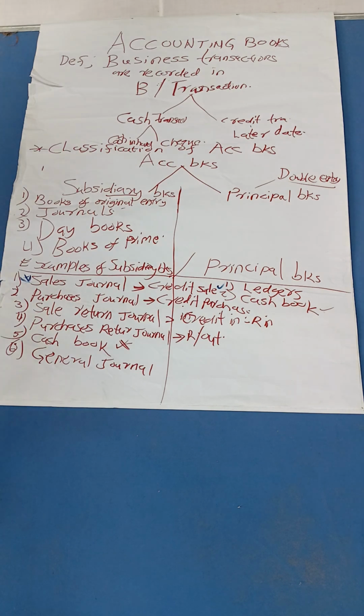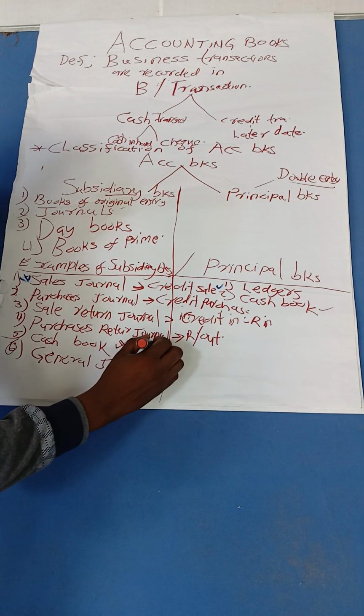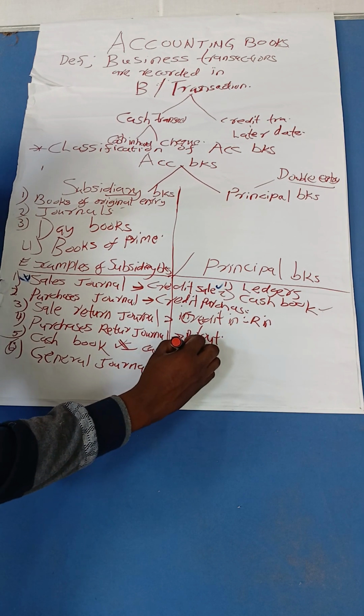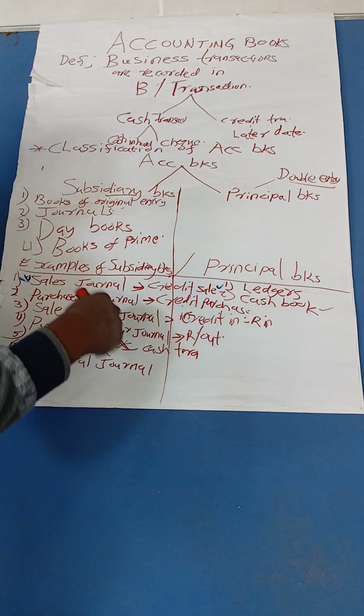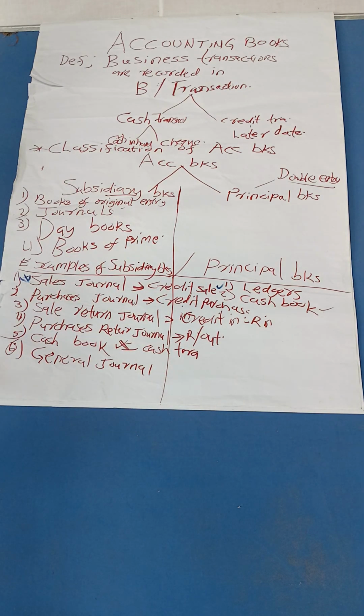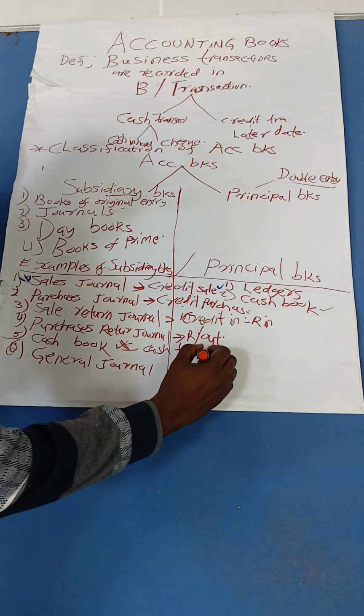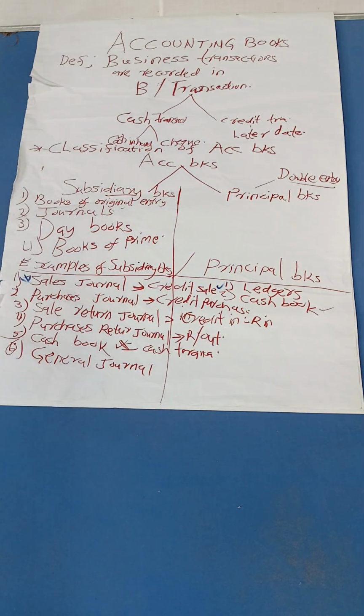Good. We have the cash book. The cash book records cash transactions only. The three books we have discussed record credit transactions, either purchases or sales. But here, it is cash transactions. You pay them on the spot. When you pay me, I record that you have paid me this. So cash transactions are recorded in the cash book. We are going to see how we record things in the cash book, and it will be a very interactive session.